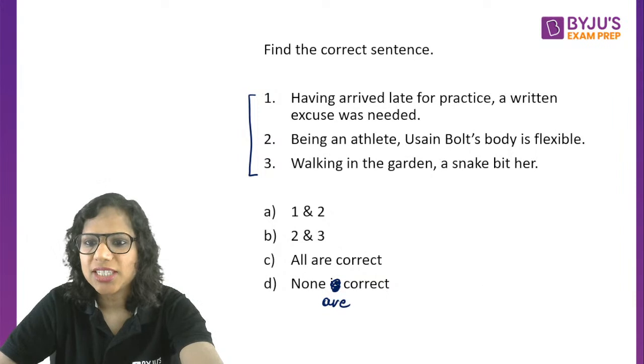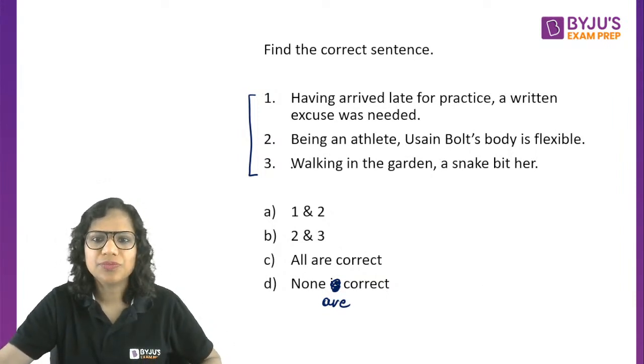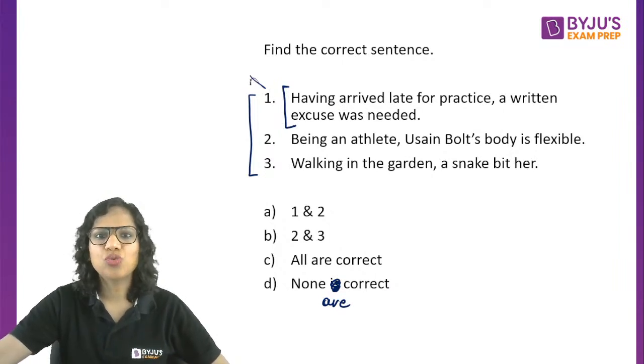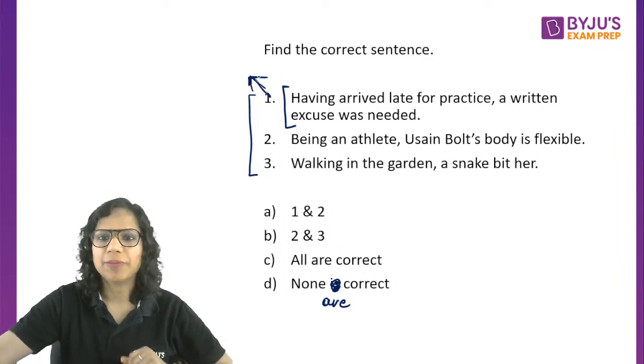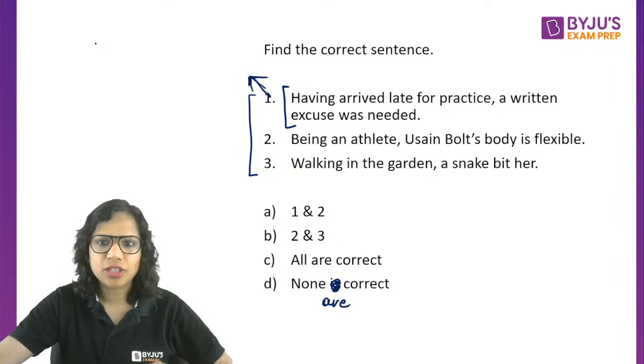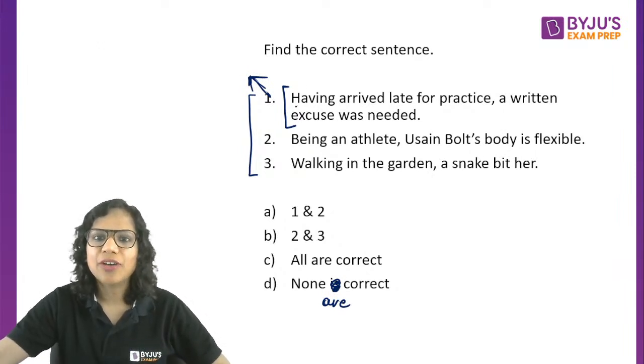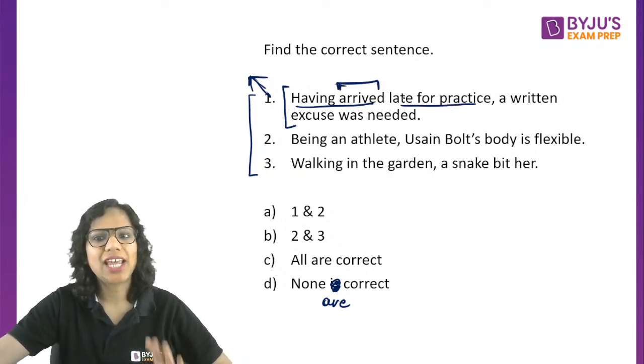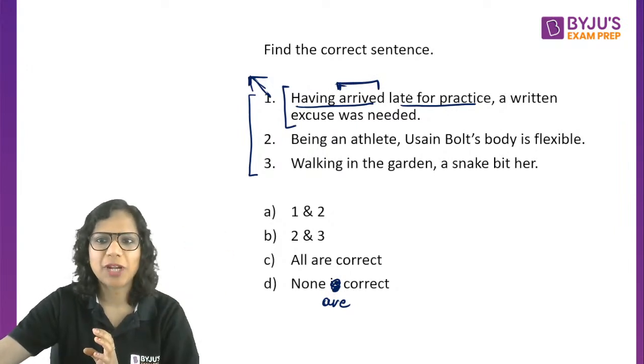All right. So A, C, see this. This here has two concepts involved in it. One is the modifier concept. Having arrived late for practice, somebody has arrived late for practice.